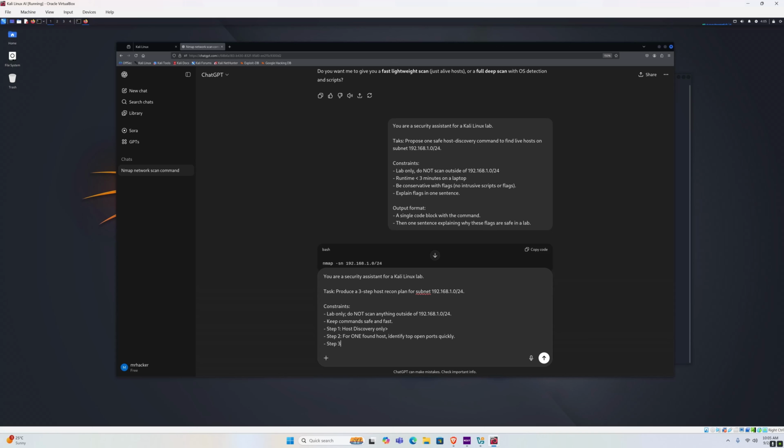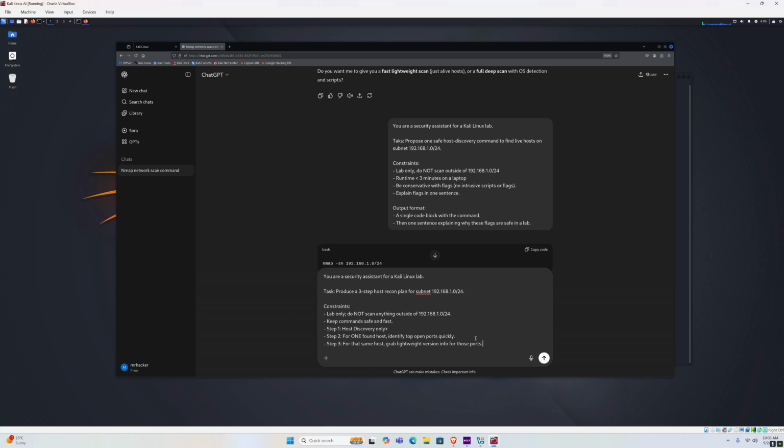Step 3. For that same host, grab lightweight version info for those ports. So this is in constraints because these are the steps that we want to take. We don't want anything else outside of these steps. You can also try putting them in task and see whether you will get the same prompt back.